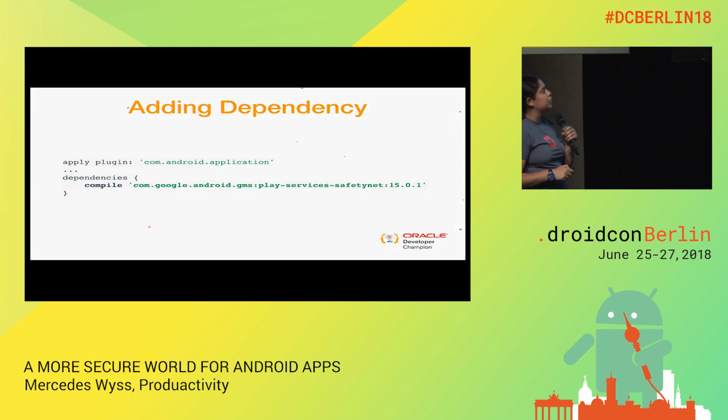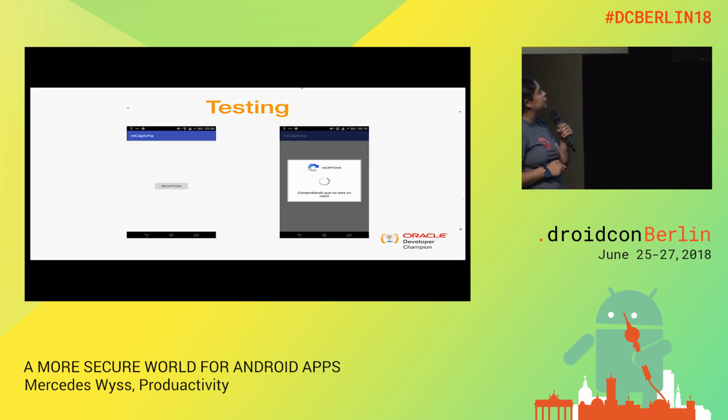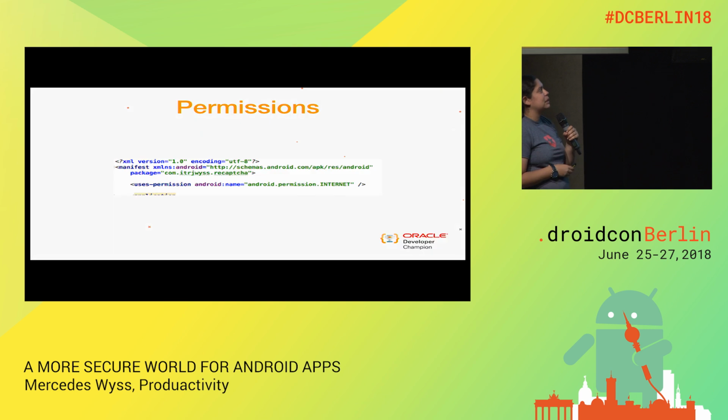And then I need to include my dependencies. And finally, I will make my implementation here. This is the call to reCAPTCHA, and I will verify the result. So this is how it looks. I have a button, I click, and they make that verification, and this is okay. And I tested that one, and I am showing this to you. For example, in this case, I obtained a false, and that happened to me in my app because, when I am prototyping, I always forget to put the permission for internet.